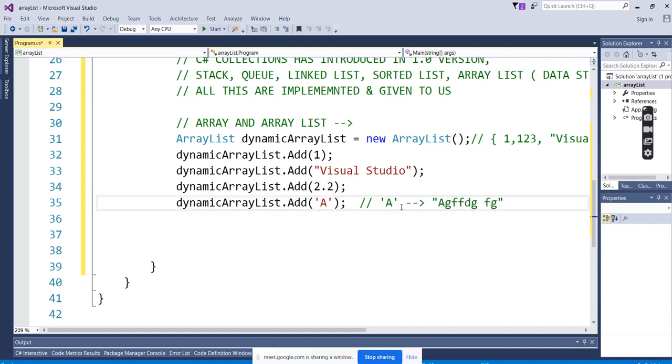So a character is only one character, A, B, C, D, something, only one. A character is enclosed in the single quote. And when it is enclosed in the double quote, then it will be treated as a string. So here it is a string. So here the single-quoted A is a character, it's the character data type. And here this is a double quote. What is it? It is a string.